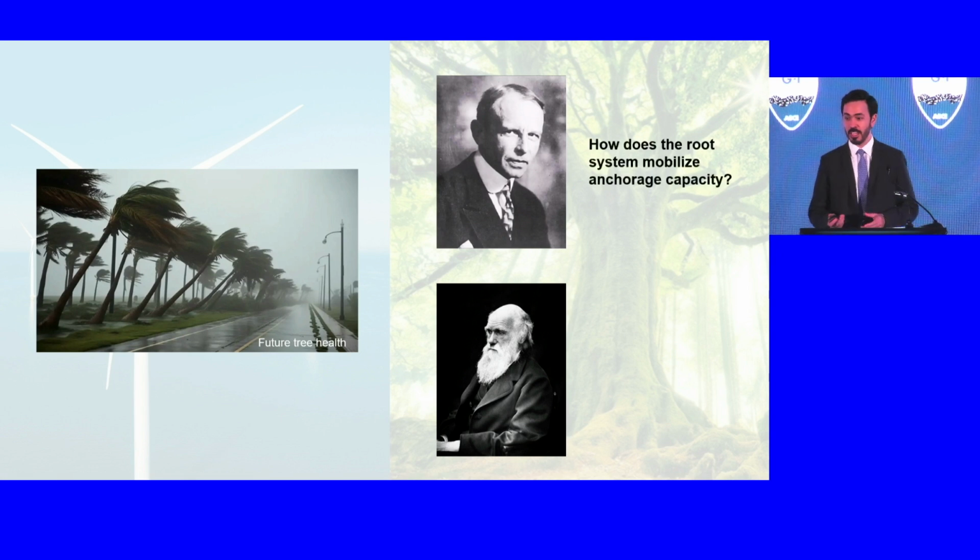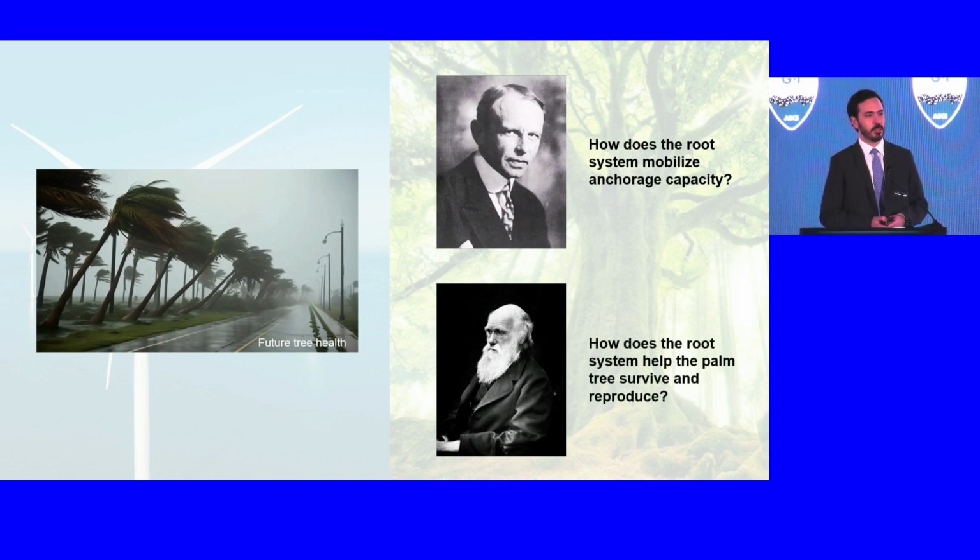And so I imagine Terzaghi might ask, how do the roots of the palm trees provide their anchorage capacity, right? After all, the roots are all that are keeping these palm trees from tipping over. Whereas Darwin might have asked something like, how does the root system allow the palm trees to survive and reproduce?